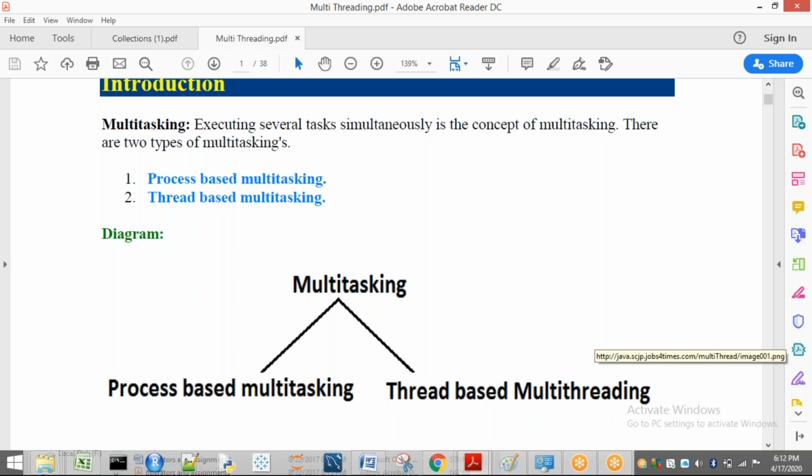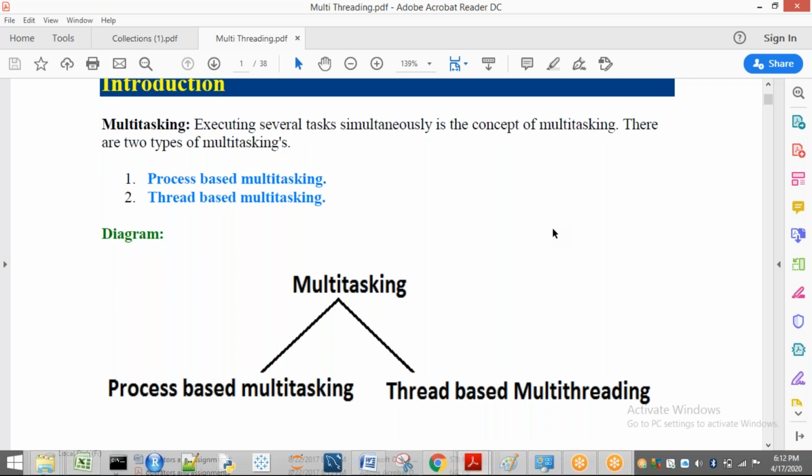If multiple processes are going to execute simultaneously, as you see in my computer or on your screen, where multiple tasks are running at the same time, this concept is called multi-processing, or process-based multitasking. Now let us see about multi-threading.